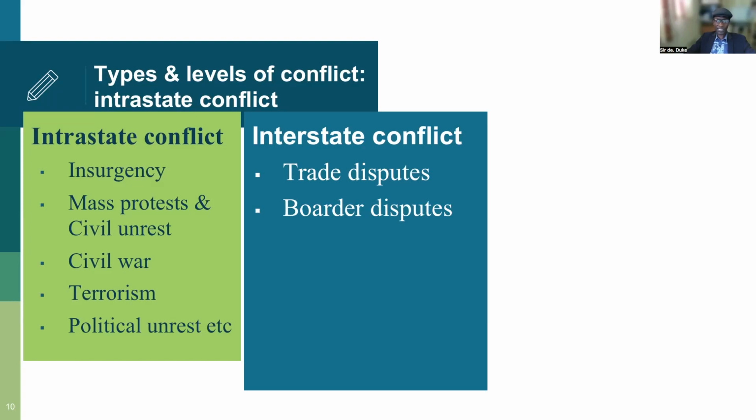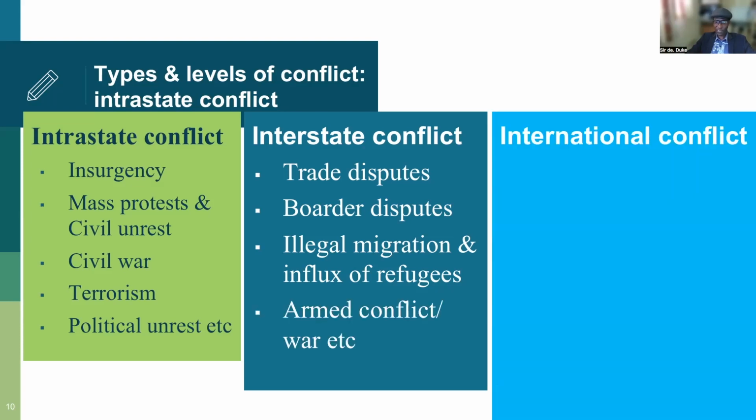Because these borders are not an origination of the African people, but these are arbitrary borders that were drawn by the erstwhile colonizers. Then we have illegal migration and influx of refugees. Such illegal migration can end up in interstate conflict. Then we have armed conflict, that is full-fledged war between countries or among different countries.